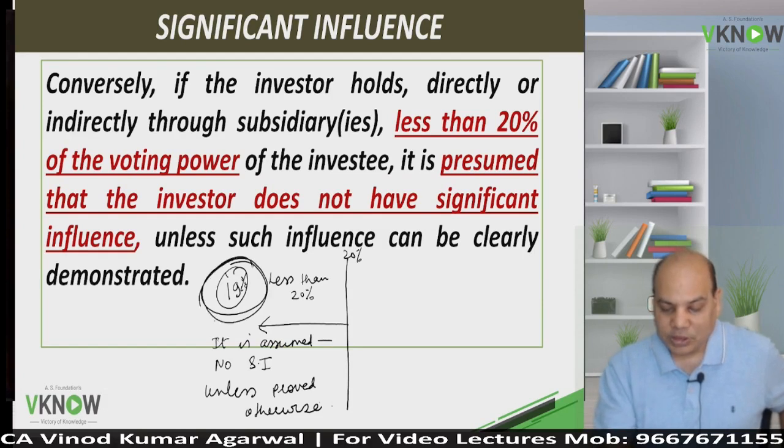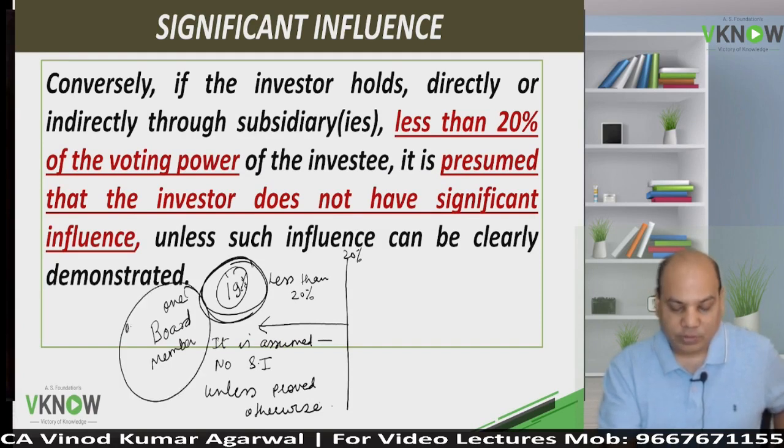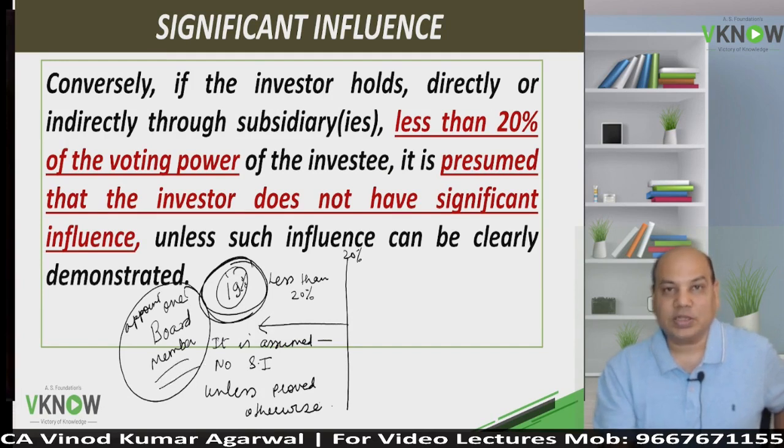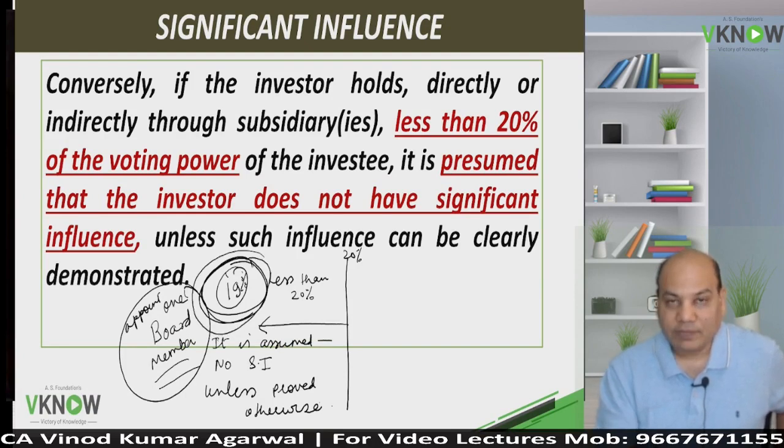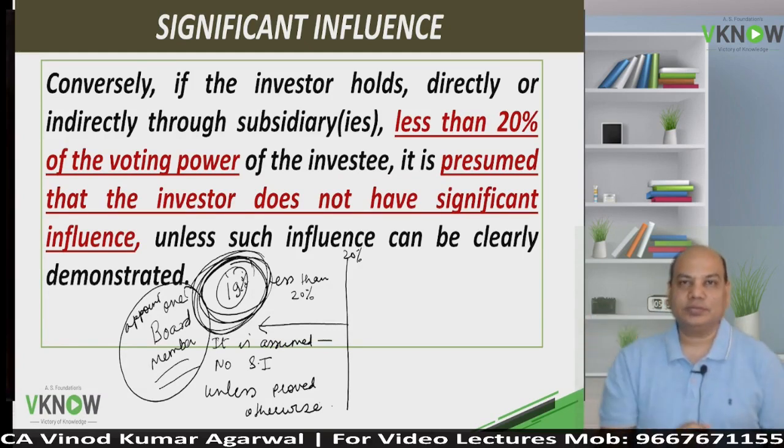With 19% holding, suppose you are able to appoint one board member. A board member is a person who participates in the financial policies of the company, and therefore this company, even with less than 20% of the voting share, will be following Accounting Standard 23.